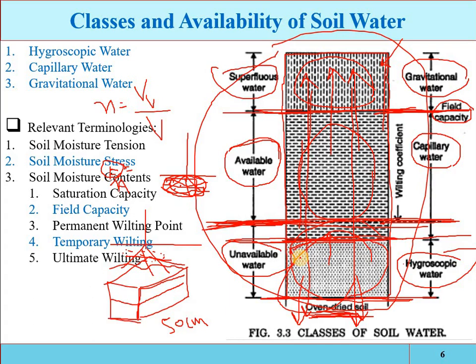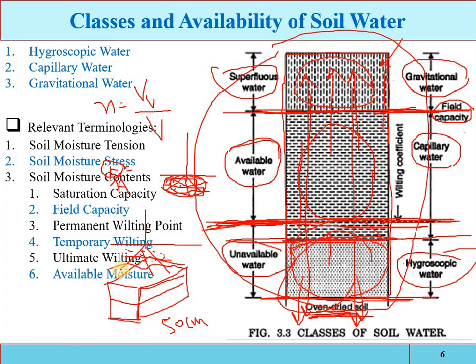Ultimate wilting is slightly different from the permanent wilting. When ultimate wilting occurs, the plant will not regain its rigidity, even after the addition of sufficient water. That means if the plant is completely wilted, then even if you provide water, the plant will not regain its life, and it will die permanently.